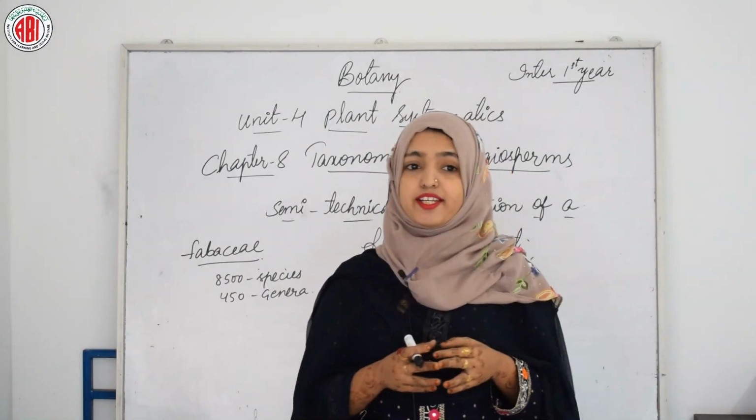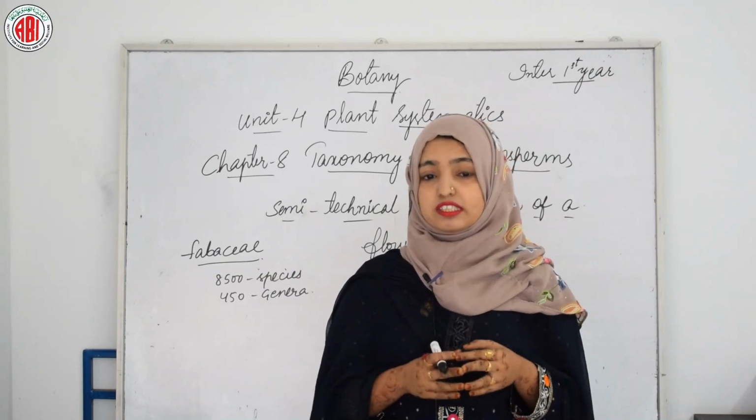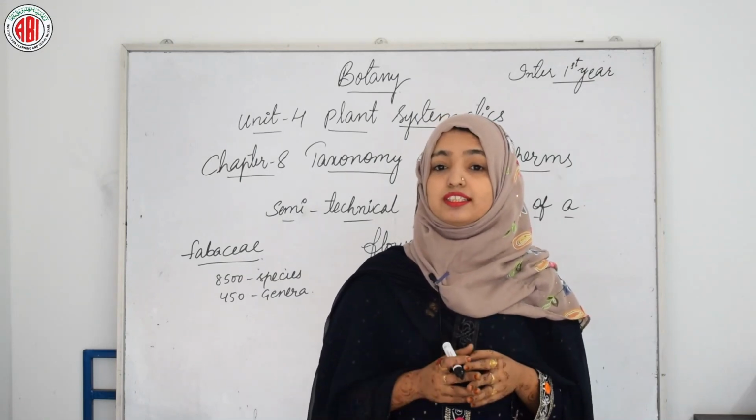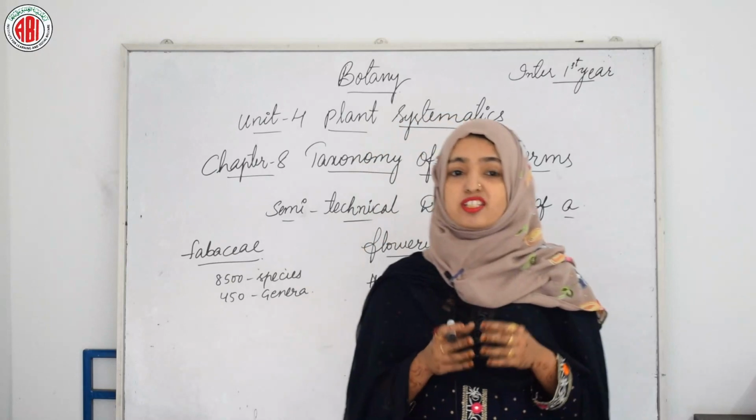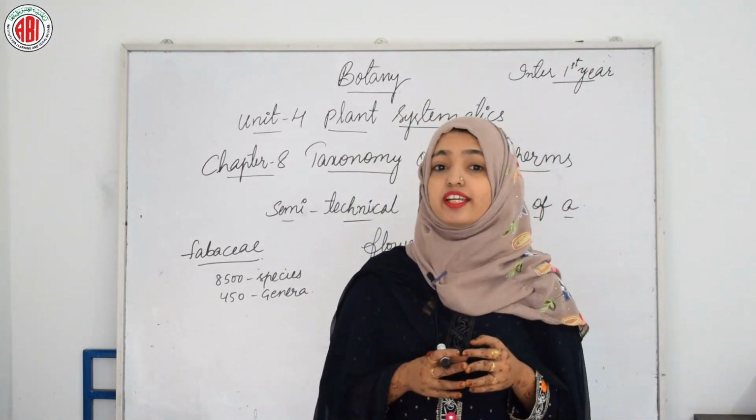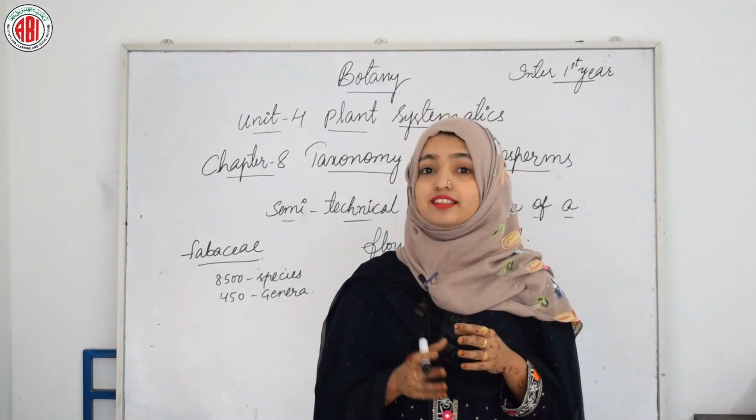And coming to the pollination, flowers are protandrous, usually entomophilous, cross pollination with piston mechanism, and self pollination can be seen in Pisum and Lathyrus.